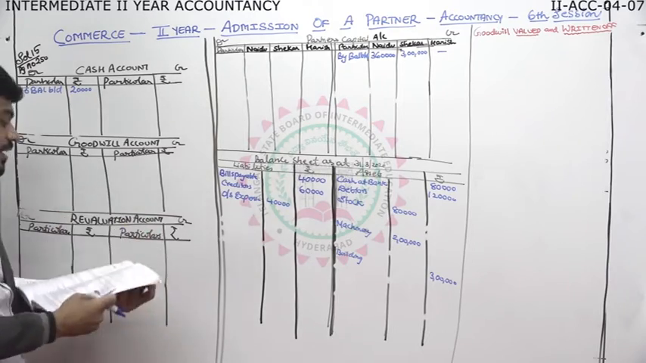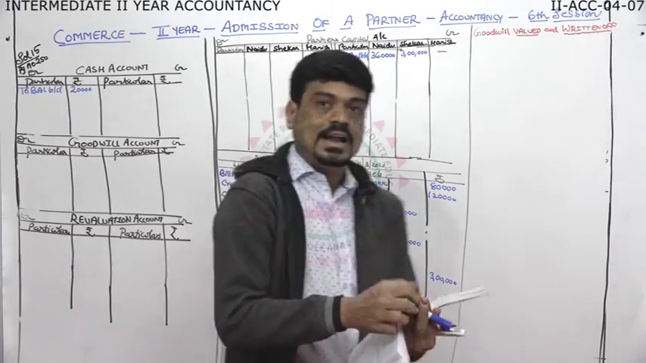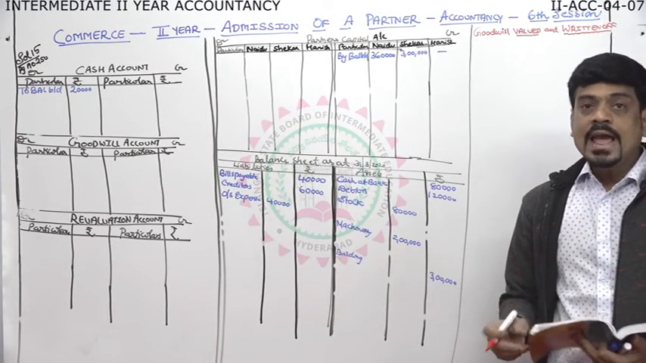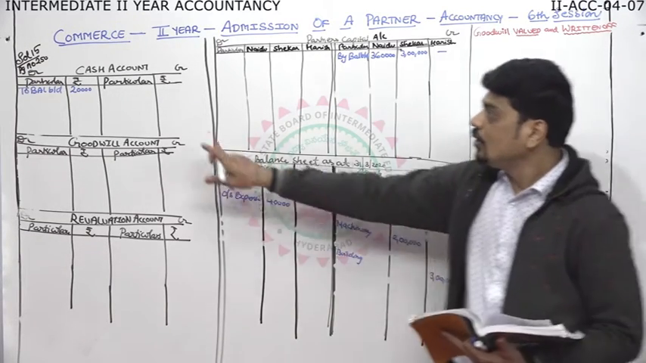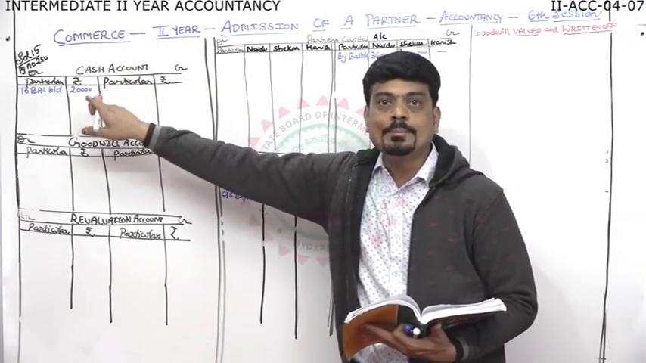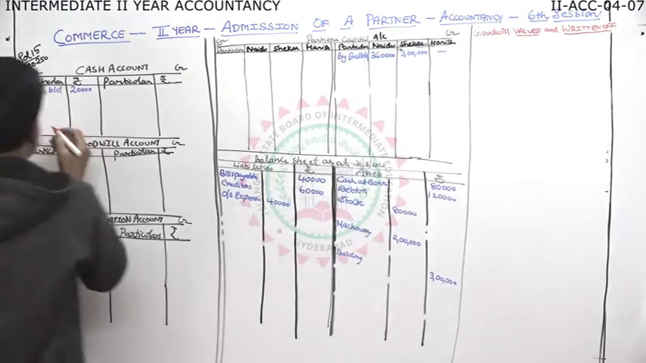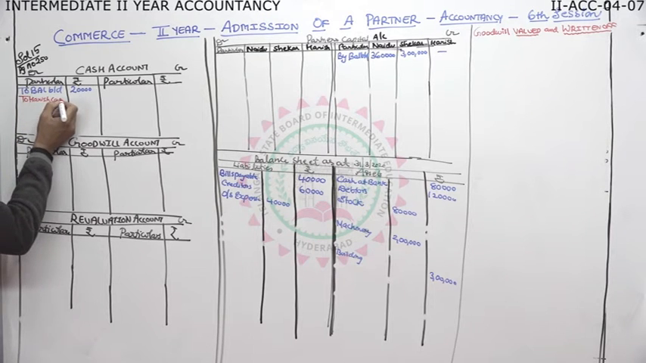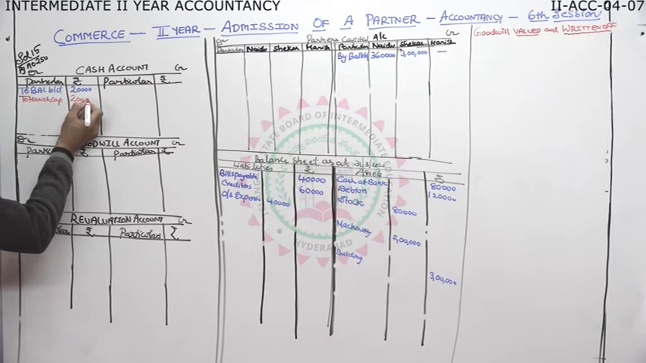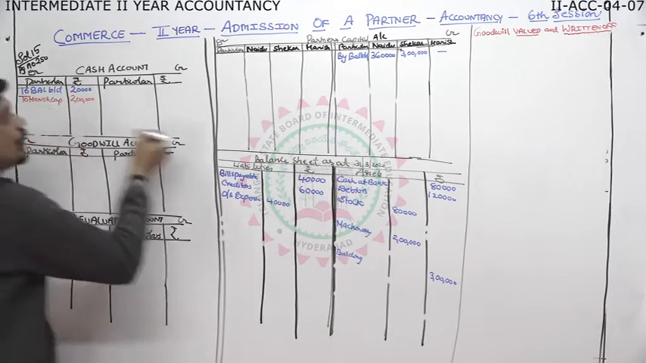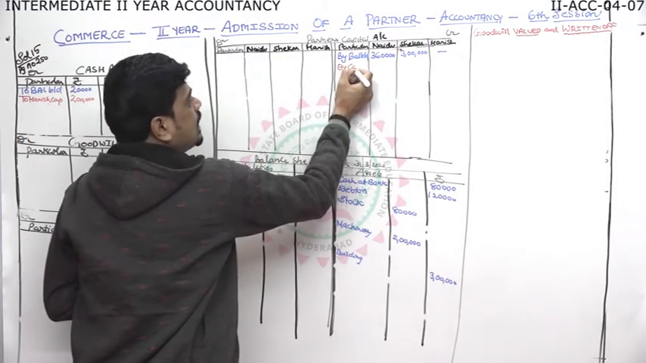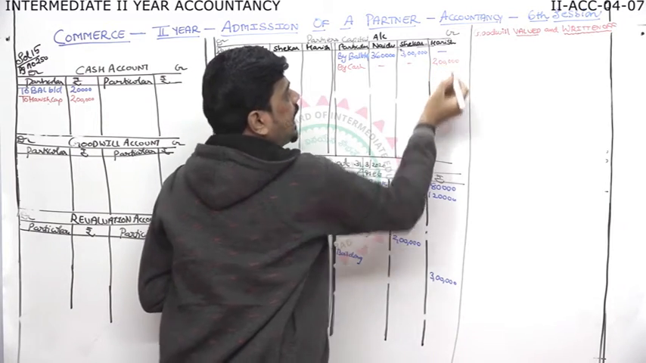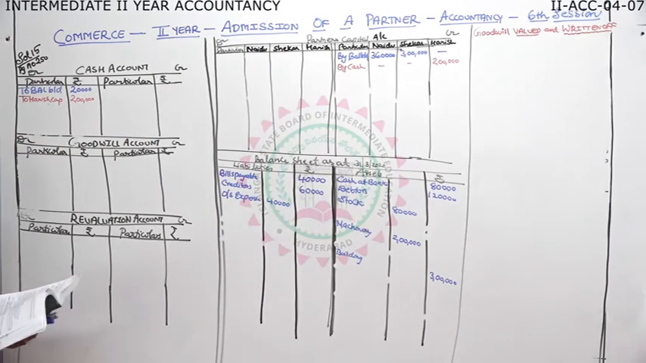What does the adjustment say? Harish, who is a new partner, brought 2 lakhs as capital. So we know the entry: cash account debit to Harish capital. He brought 2 lakhs, cash to Harish. So in Harish's capital, by cash 2 lakhs. So we gave him capital of 2 lakhs.